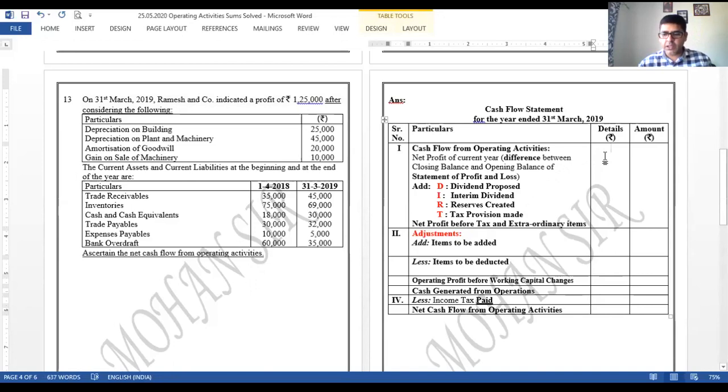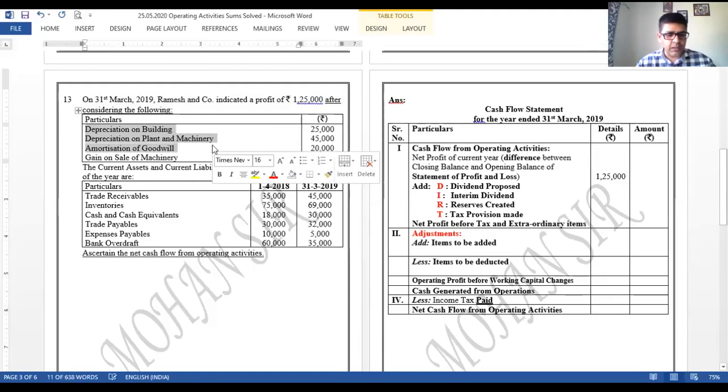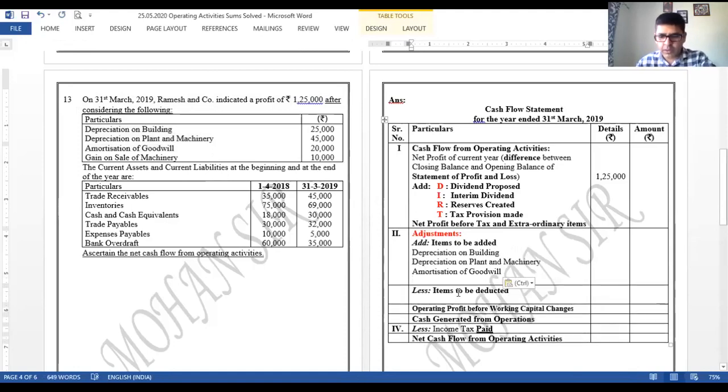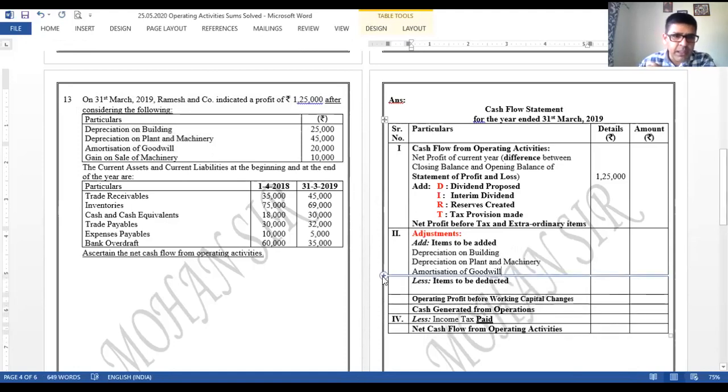So I should be writing it on the top over here, 1,25,000, right? Now, depreciation on building, depreciation on plant and machinery, amortization. We know these amounts are added back. कहाँ पर? Adjustments में. The adjustments में items to be added. I'll put it over here, 1, 2, and 3, right? Depreciation on building, depreciation on plant and machinery, and amortization of goodwill.